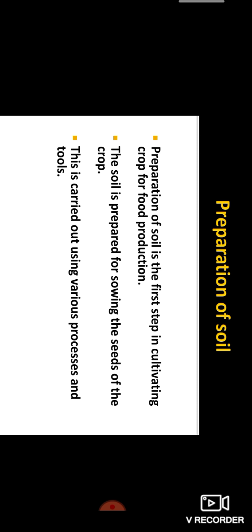So the soil must be loosened, then only can the seeds be planted. Preparation of soil is the first step in cultivating a crop for food production. The soil is prepared for sowing the seeds of the crop. This is carried out using various processes and tools.